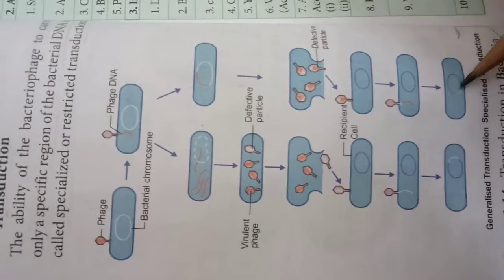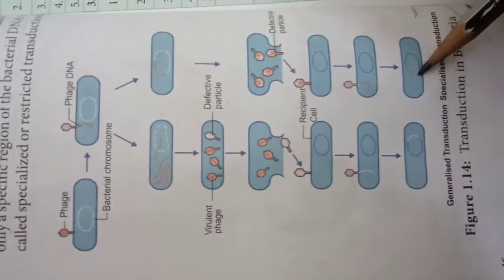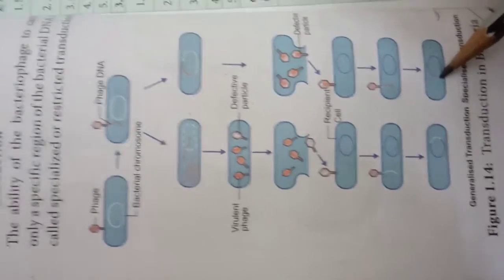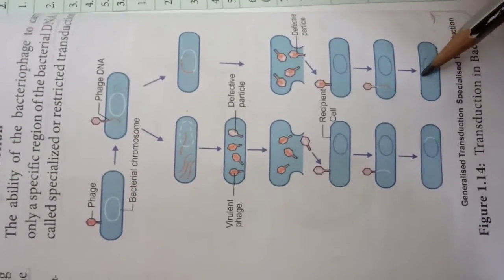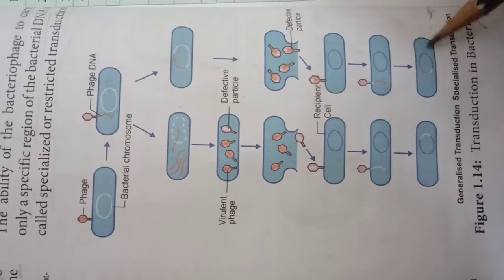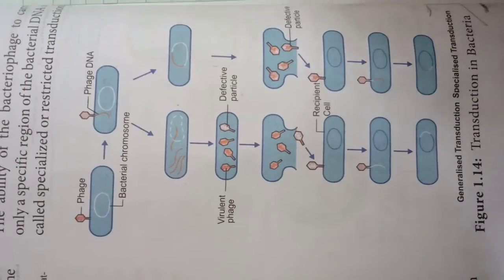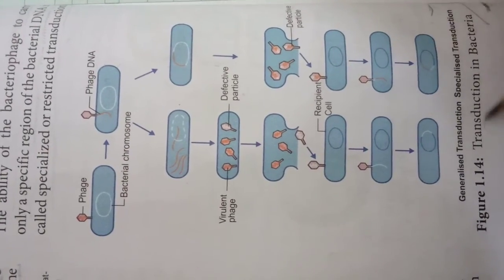So the viral DNA, one bacterial DNA and another bacterial DNA are attached in the same bacterial cell. This is specialized transduction. This is the transduction of bacteria.